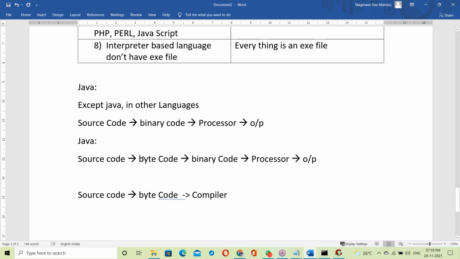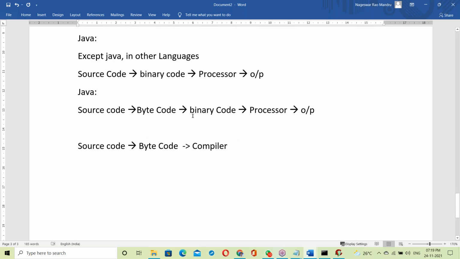In Java, byte code was introduced. Why? To make Java platform independent. Source code to byte code is done by the compiler. Next, byte code to binary code is done by the interpreter.